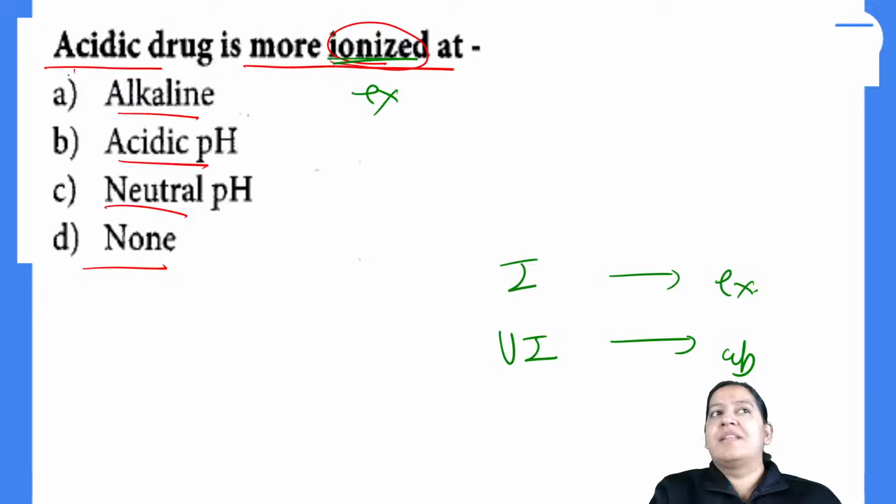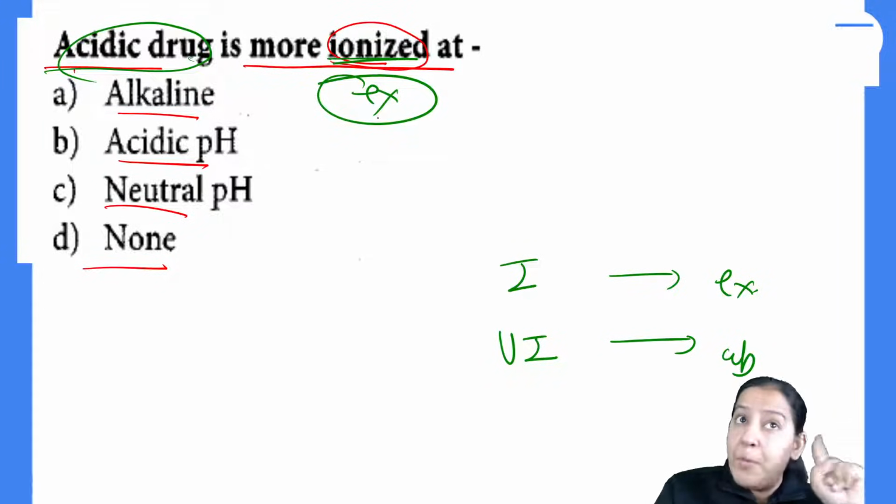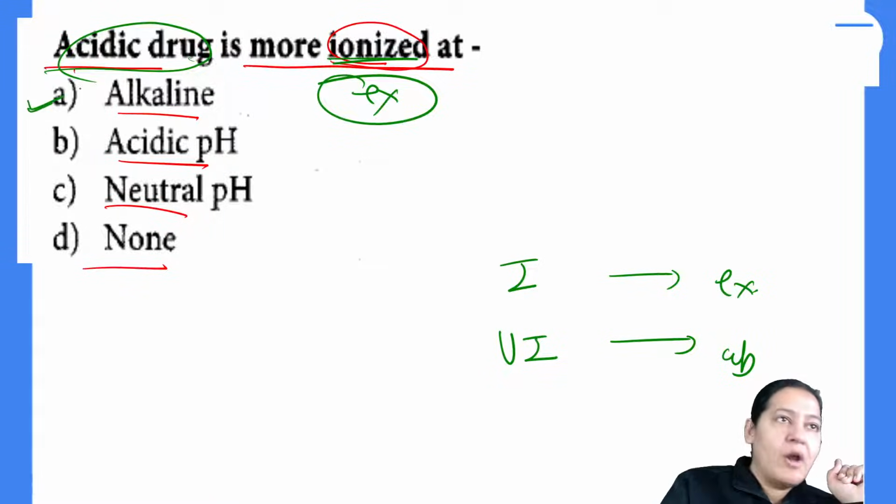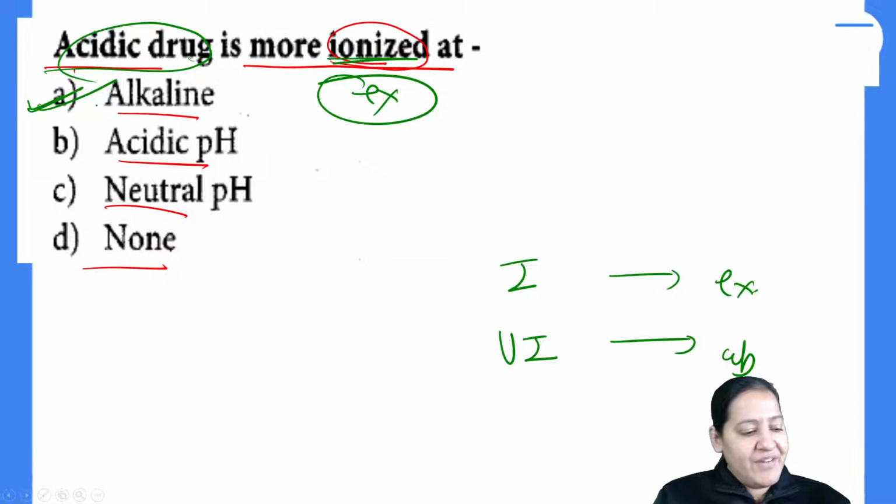Now read the question like this: acidic drug is excreted at. For excretion, you require opposite medium. So for acidic drug, you require basic medium. Yes, you all are right. The correct answer here is alkaline. Everyone give me a thumbs up. Kuldeep, Abhinami, Shoche, you are absolutely right. So correct answer is this.